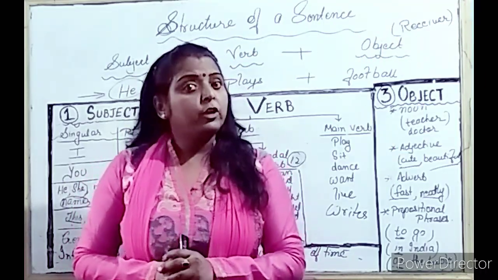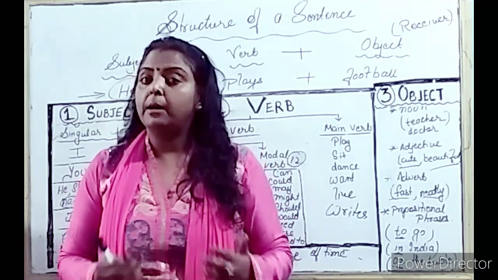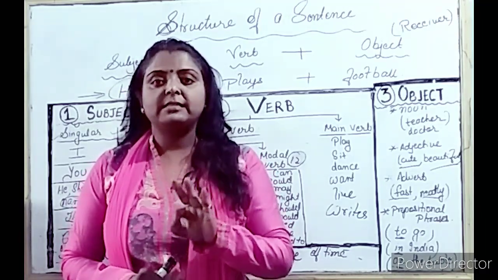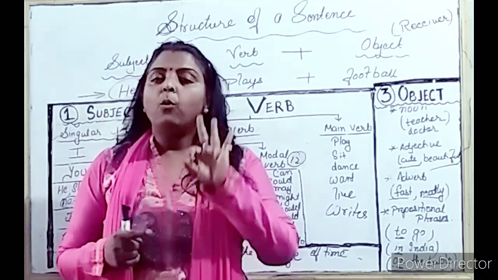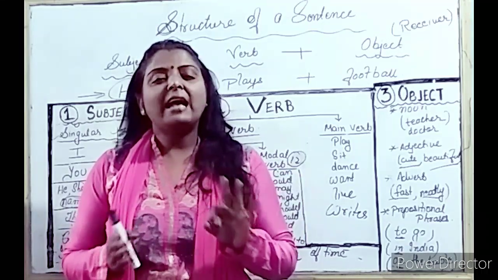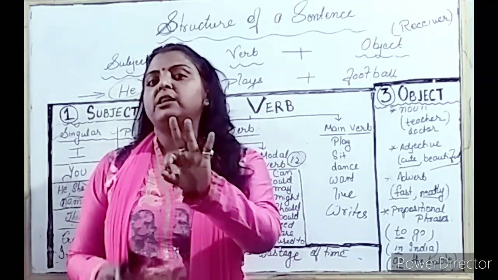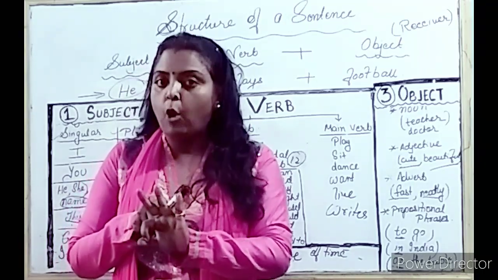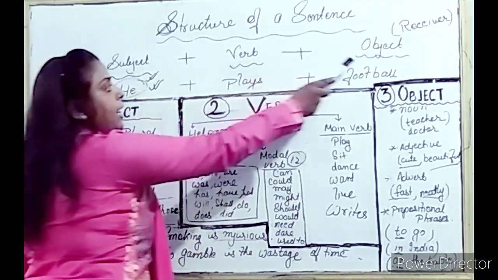So guys, have you ever thought, कभी सोचा है आपने कि एक sentence बनाने के लिए what do we need? हमें क्या चाहिए? We need three things. That is subject, verb and object. Only with these three things you can frame as many sentences as you can. Let's see it. Subject, verb and object.